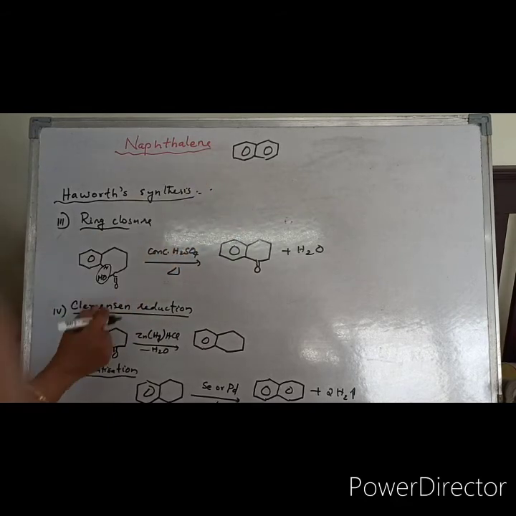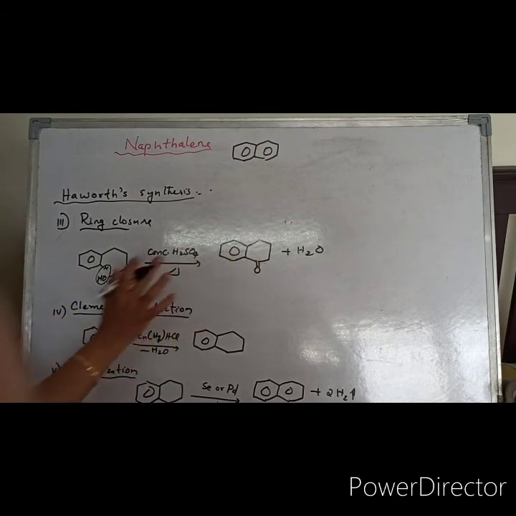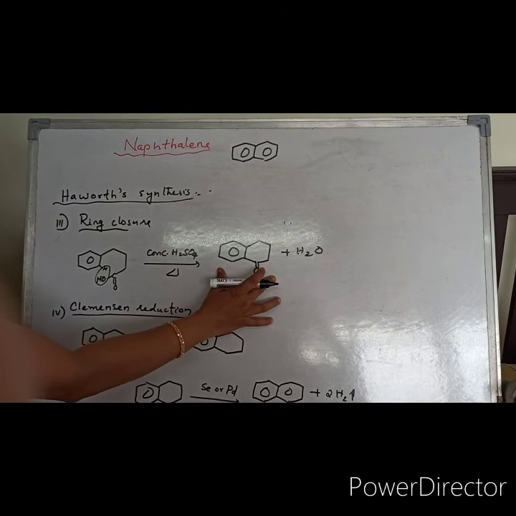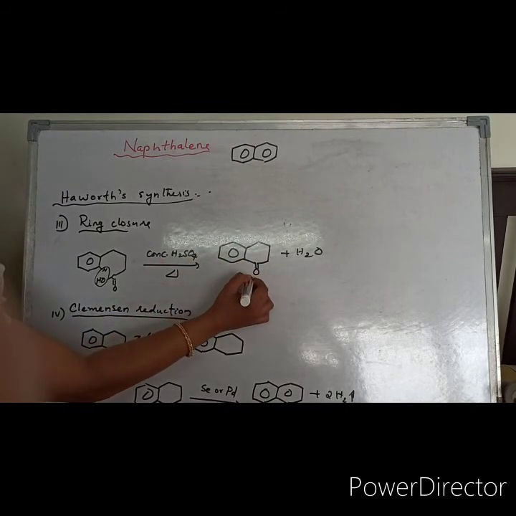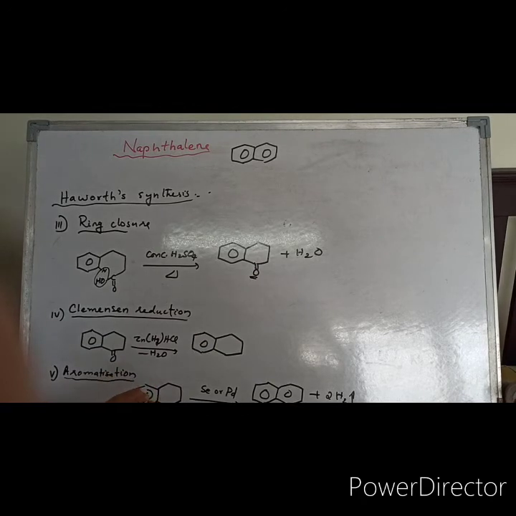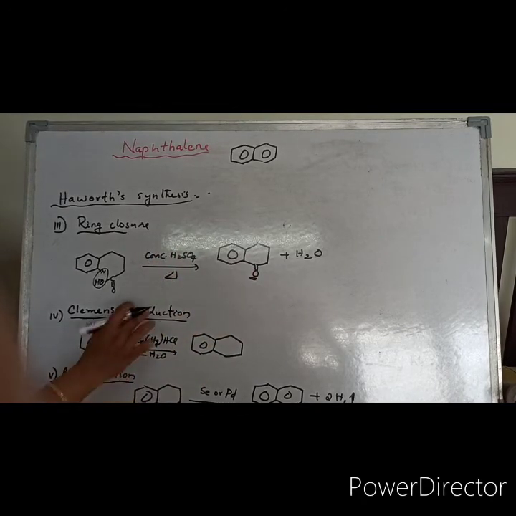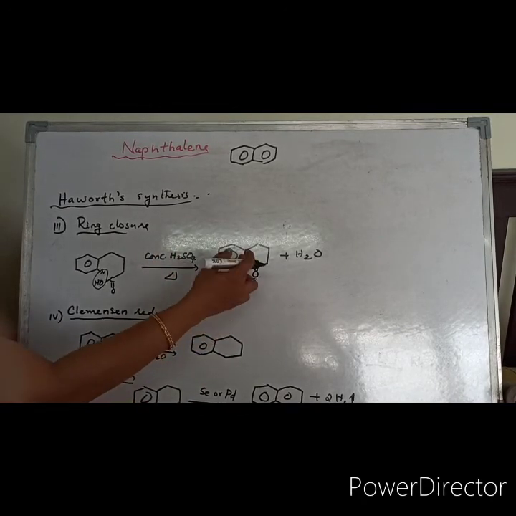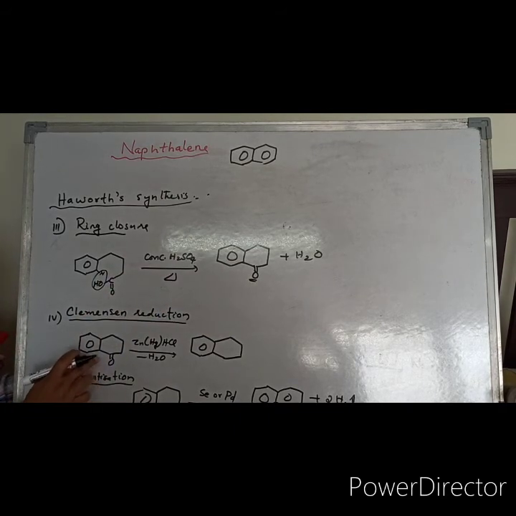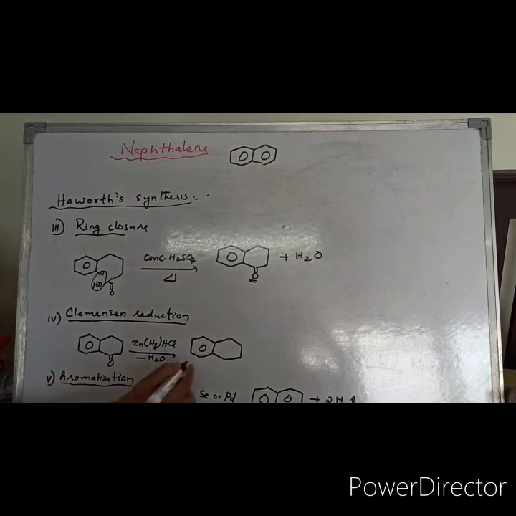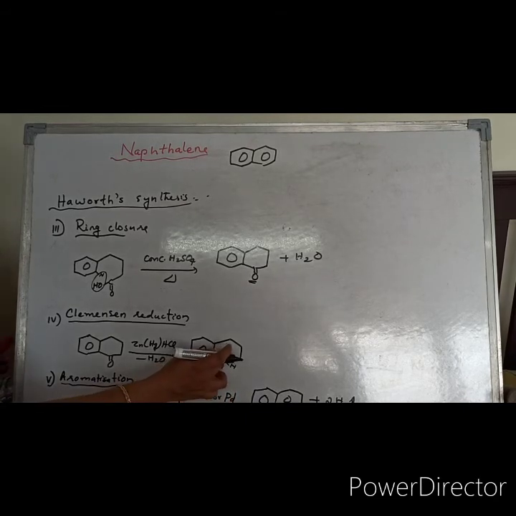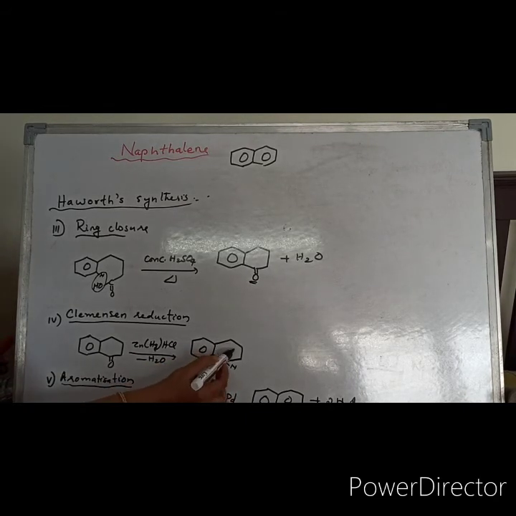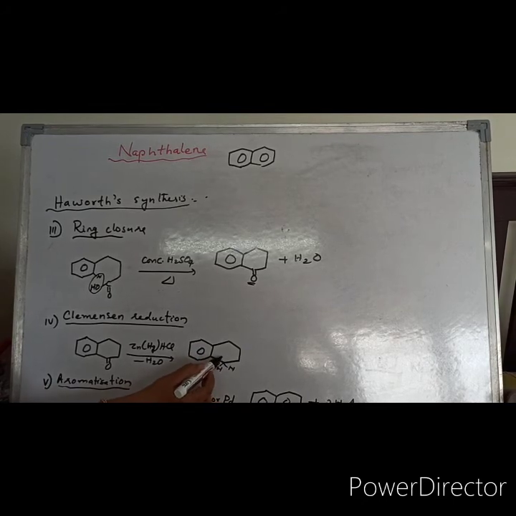We are close to the naphthalene ring system. A binuclear compound is formed. Now this carbonyl group has to be eliminated. So what do you do? Clemmensen reduction again. On this compound, you will get CH2 here. Now I am very close to naphthalene. What you have to do here is introduce aromatization.